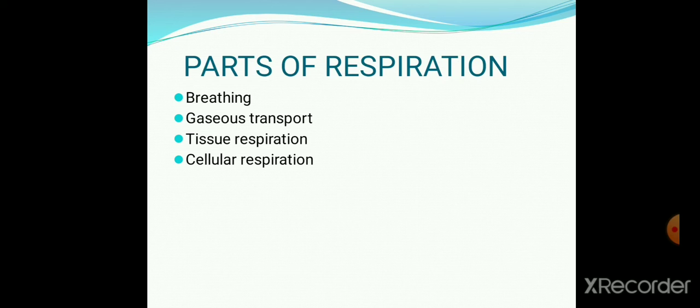The air which has been taken, the oxygen is going to mix up with the blood. It combines with hemoglobin and becomes oxyhemoglobin and travels to every part of the body. It reaches to the tissue and the cells of the body where the oxygen is going to be utilized to break down the glucose. So we call it as the tissue respiration or the cellular respiration.